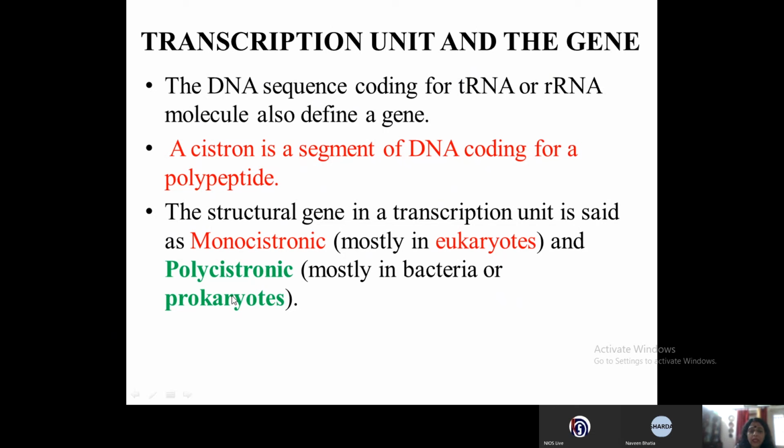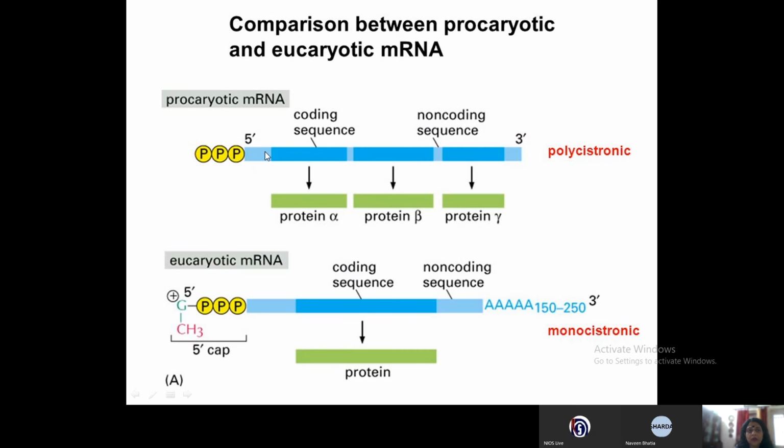Whereas in prokaryotes, it is polycistronic. Polycistronic means that there are many cistrons attached, flanked with one promoter and one terminator. To understand this more, we can see it diagrammatically also.